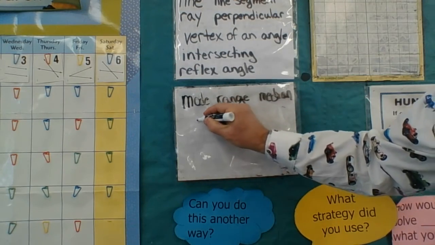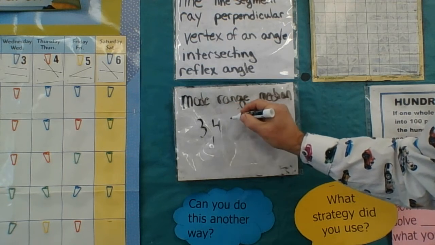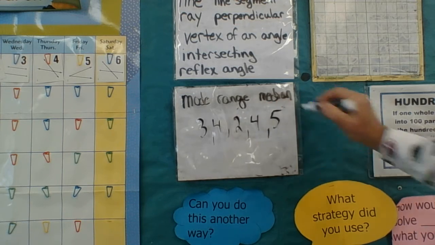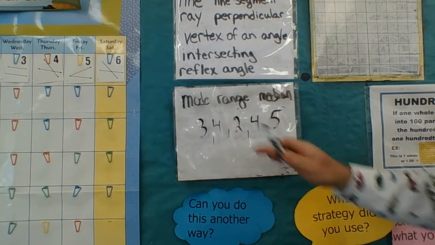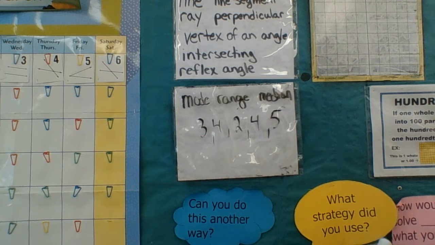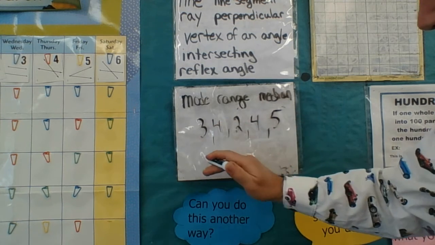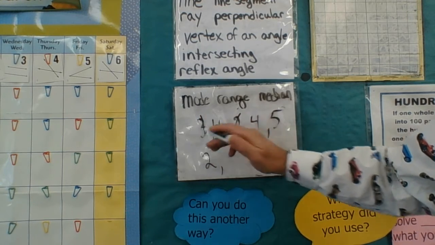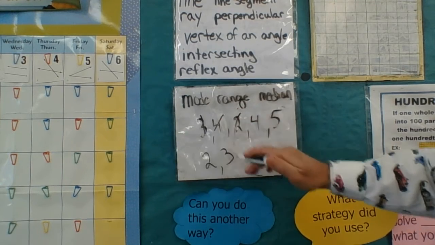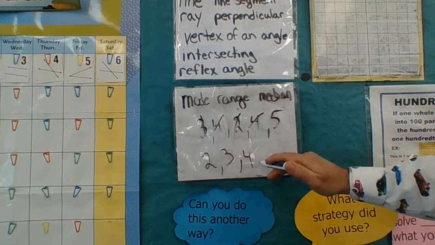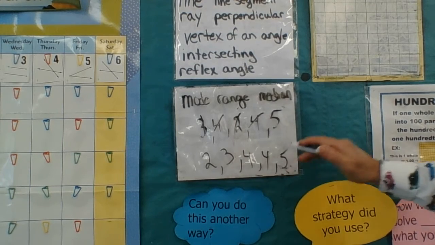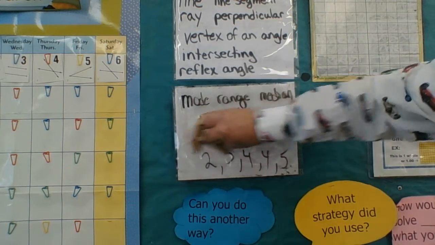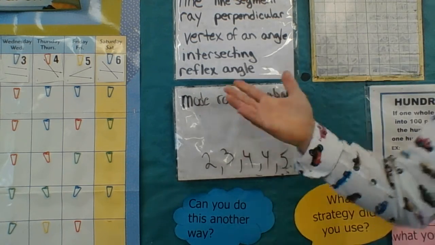What I mean is, if they give you these numbers, 3, 4, 2, 4, 5. You cannot do this until you put them in order from least to greatest. So what I do is I find the least, that's 2, and then I cross it off. Then the next larger is 3, cross it off. Then I have a 4, cross it off. Then I have another 4, cross it off, and then I have a 5. That way I'm not missing any. Now, the order matters.